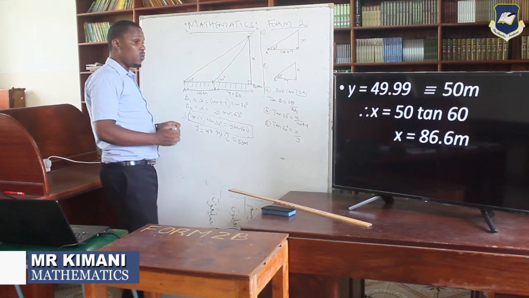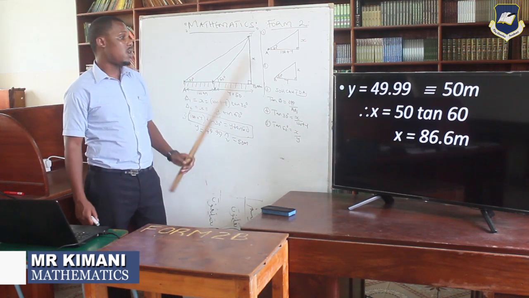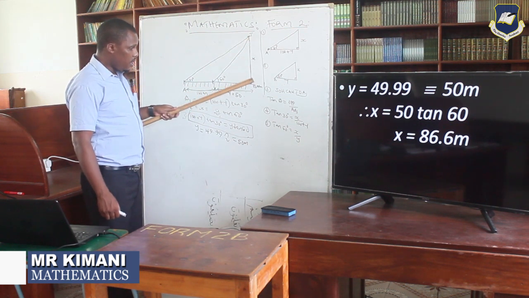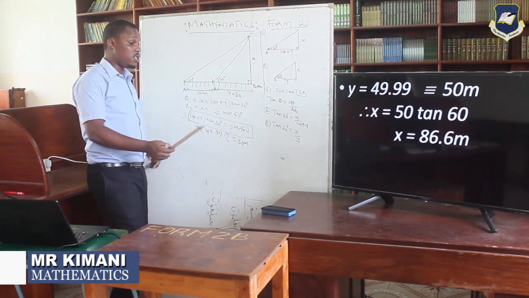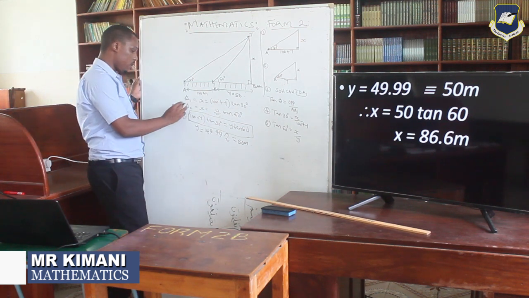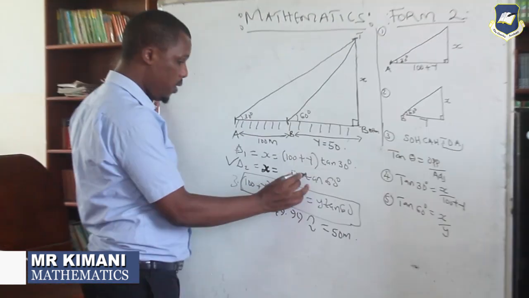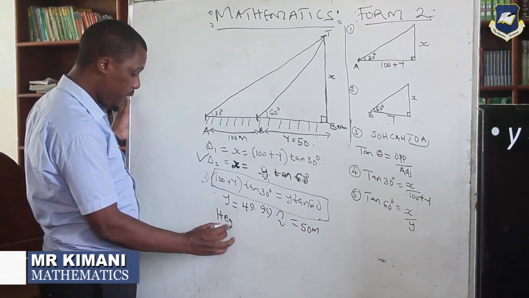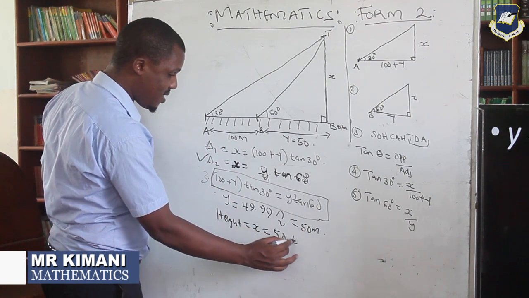But remember, the question was not asking you to find y. The question was asking you to find the height of this triangle. So once you get y, you are not yet through. You have to substitute into the equation that gives the value of x. If you go to this equation from triangle 2, our x, which is the height, is given by y tan 60. So our height, the building, which is equal to x, is given by y, which is 50, times tan 60.